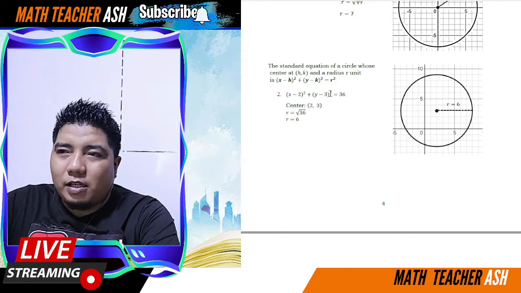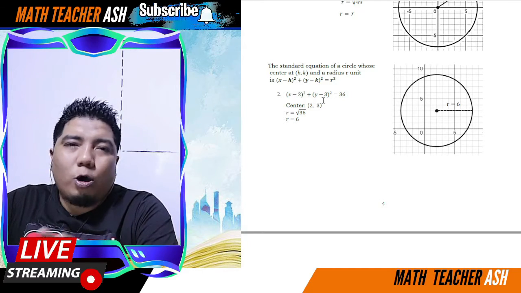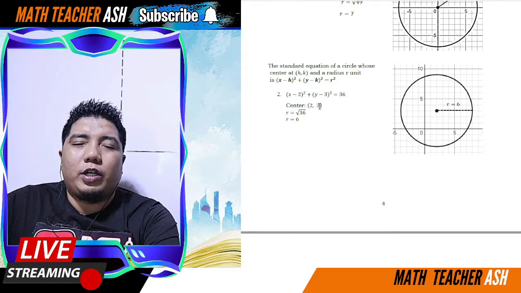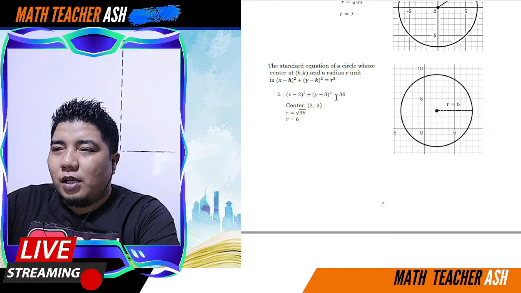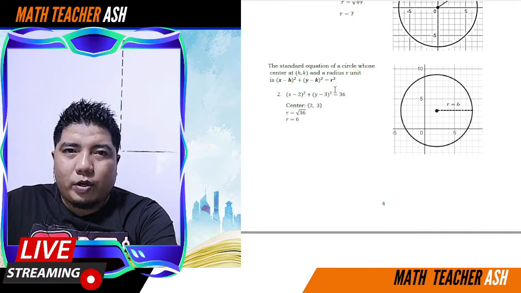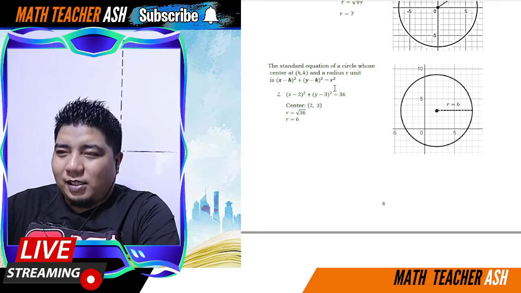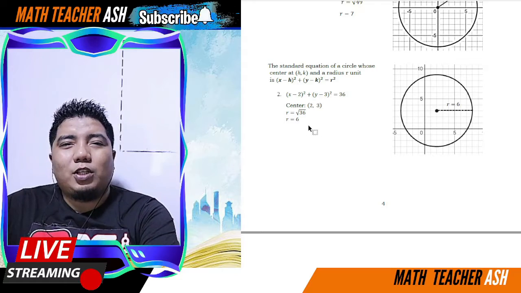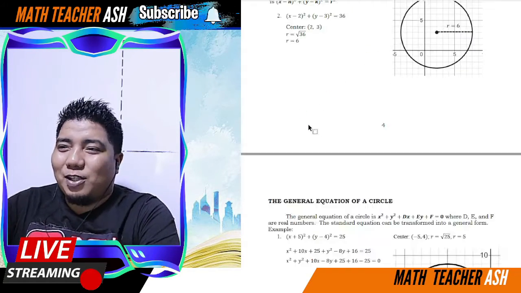Since this is minus 3, yung 3 lang ang kukunin natin. So, always we will get the opposite of it. So, 2 and 3 will be the coordinate of our center. And then, for our radius, since this is 36, this is R squared, kukunin mo lang ang square root niyan, and the square root of 36 is 6. So, therefore, your center is at 2, 3, and your radius is at 6. Or the measurement of the radius is 6.